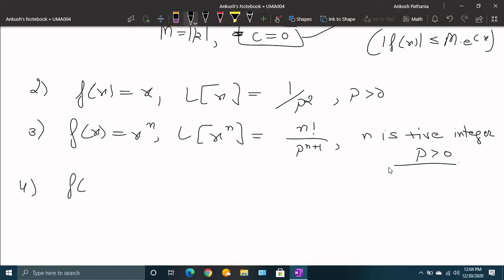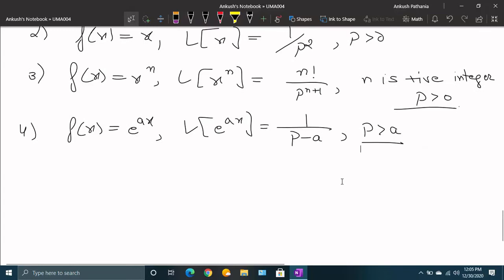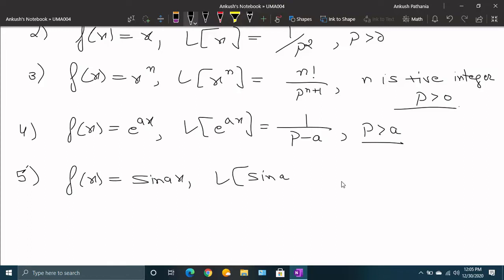Fourth, f(x) is equal to e raised to power ax, so the Laplace of e raised to power ax is 1 upon p minus a, provided p is greater than a. These conditions, p greater than a, come when you solve the integral. And the Laplace of sine ax is a upon p square plus a square, provided p is greater than 0.